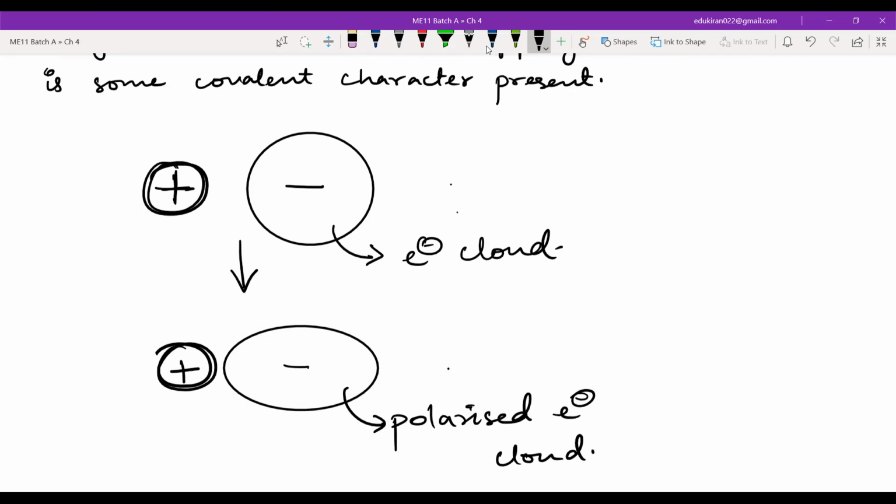This was perfectly symmetrical. Now, as you can see, it is more towards the positive charge. It has been polarized towards the positive charge. So this is the unpolarized electron cloud, and this is the polarized electron cloud.